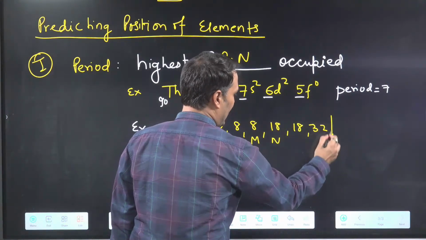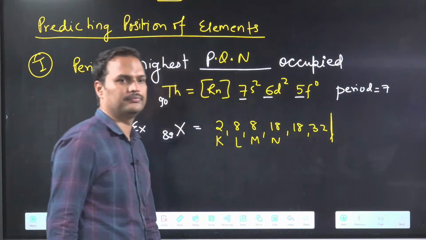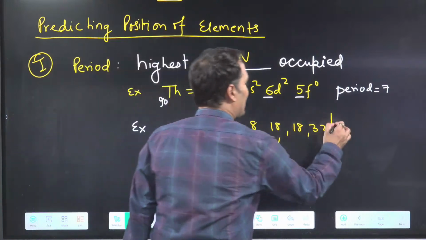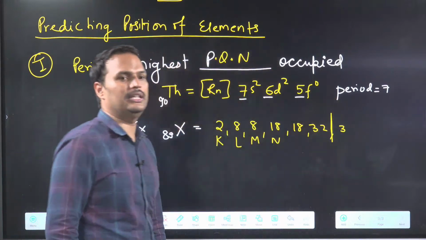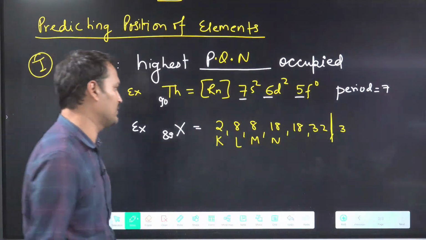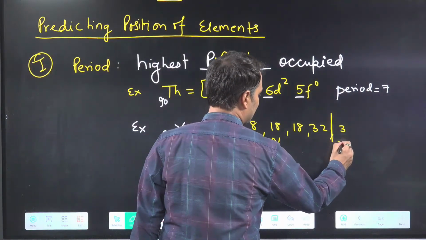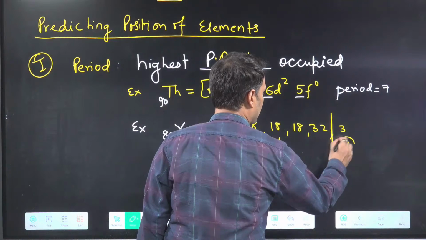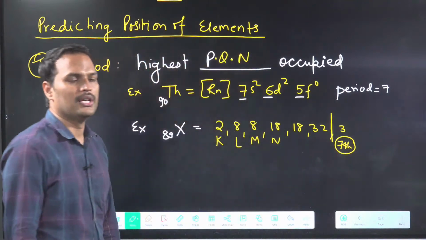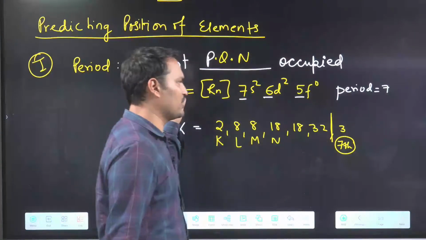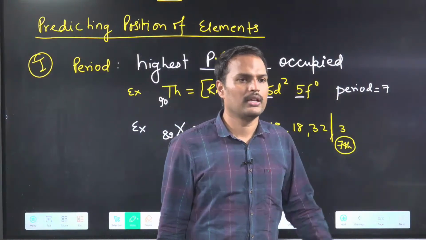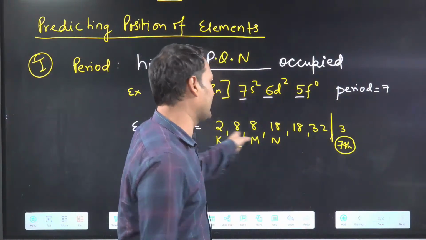Till here we have 86. So in the last orbit we have 3. So we have reached till the 7th orbit. 7th orbit means 7th period. So I will say if the configuration is given, you do like this. If the atomic number is given, you do like this.